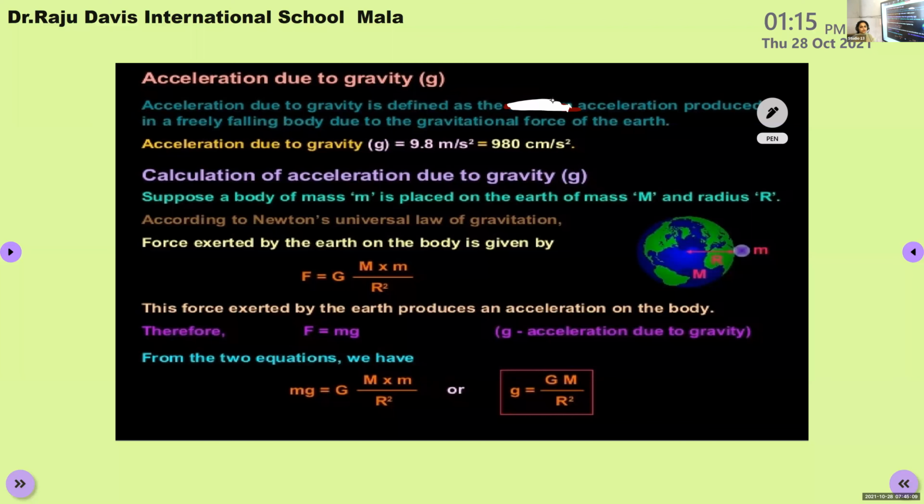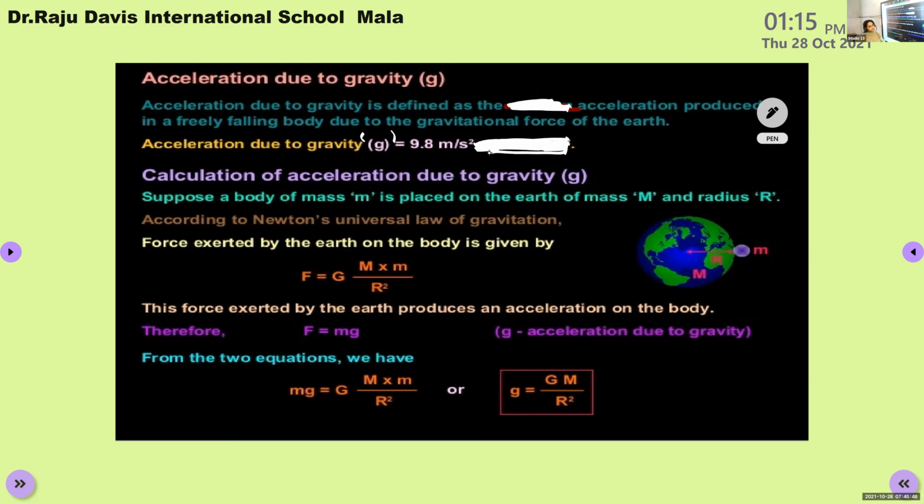And this acceleration due to gravity is denoted by the small letter g. Small letter g is used to represent the acceleration due to gravity, and it possesses a value equal to 9.8 meter per second square. We will derive this value using an equation. I will show it. Now you just copy down this value.